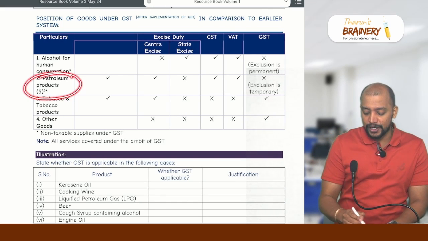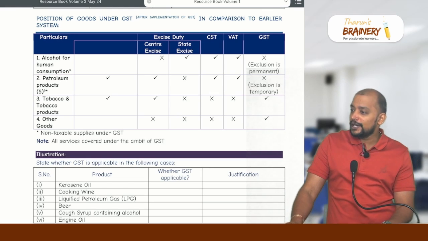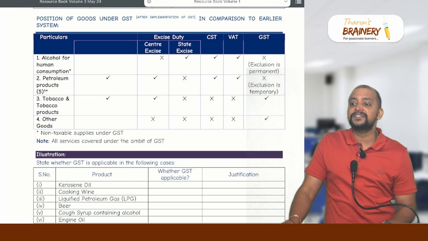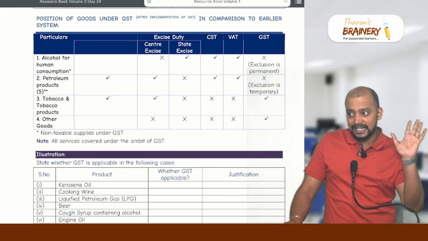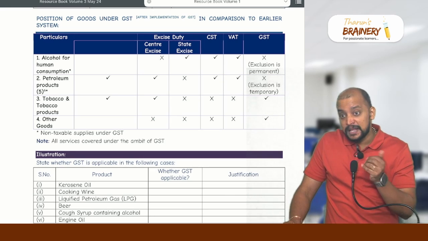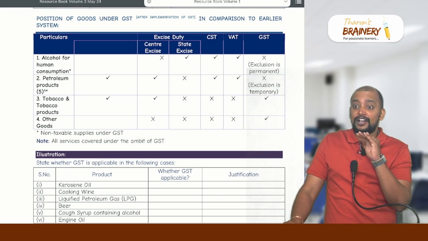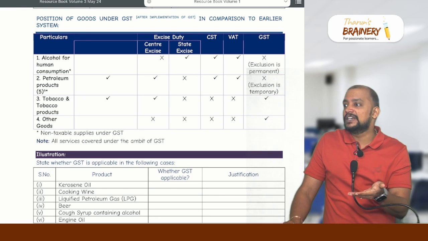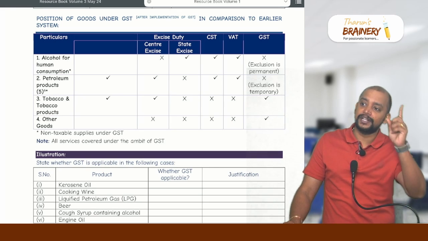But petroleum products, why are they excluded from GST? Because on petroleum products, states were having the liberty of taxing. The central government will levy central excise duty, which is common, but the states will also be levying. But people will not know this fact and they will be telling, why is petrol price increasing? Because of Modi.